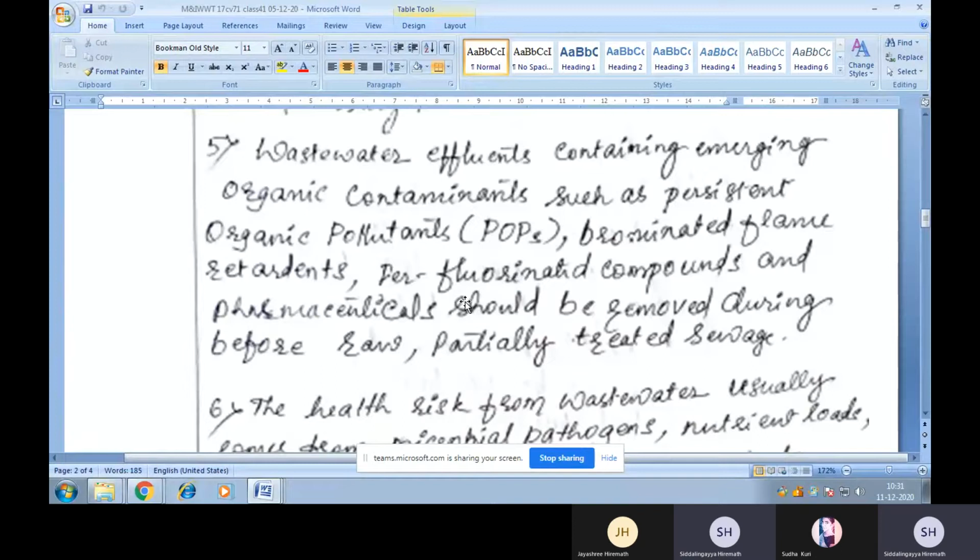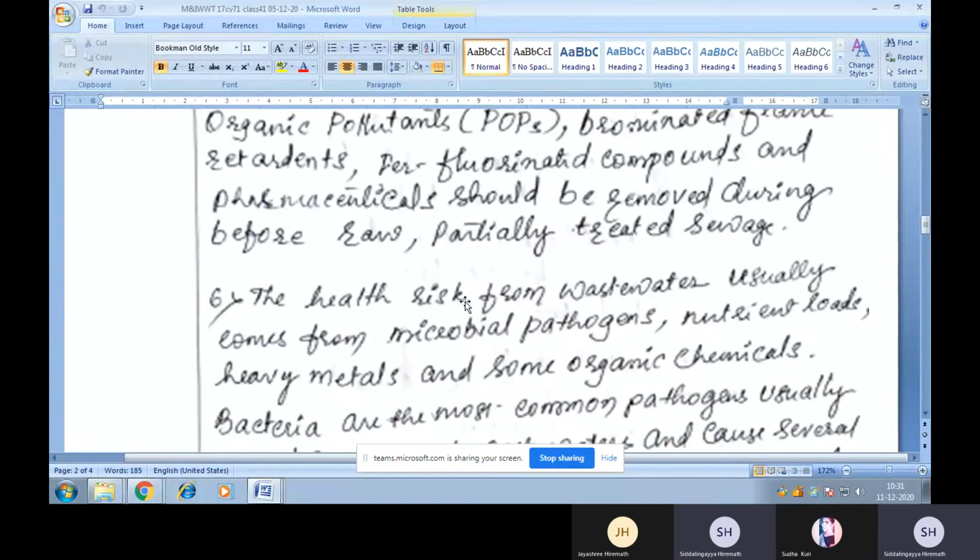So this particular procedure is adopted in the treatment of the wastewater from pharmaceutical industries, fertilizer and pesticides industries, and also we can use this in the treatment of the nuclear power generation wastewater. Okay.